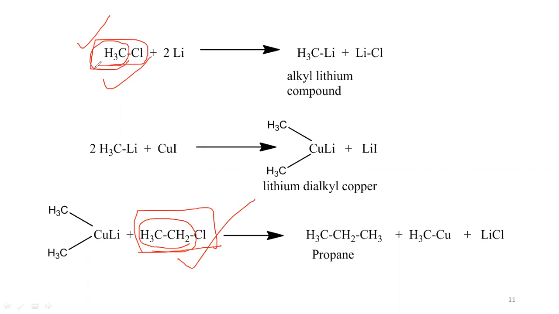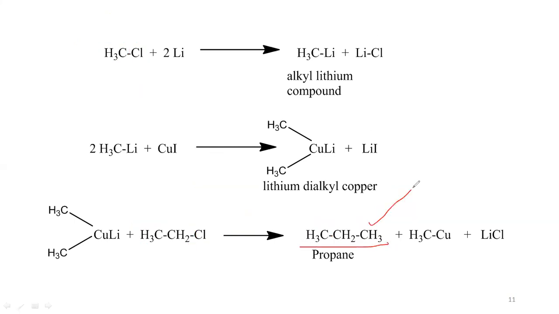So that methyl group in the first alkyl halide and ethyl group in the second alkyl halide, both are connected together to produce the alkane. So you are going to get propane as the alkane, as an unsymmetrical alkane. Unsymmetrical alkane, because one alkyl moiety is produced from the methyl chloride and another alkyl moiety, the ethyl moiety, is produced from the ethyl chloride. So you are going to get an unsymmetrical alkane by this Corey-House synthesis method.